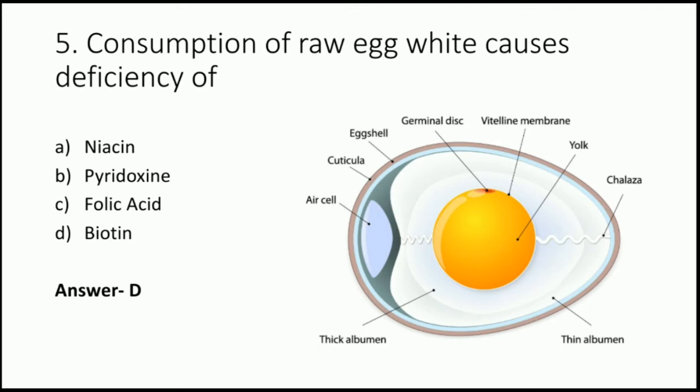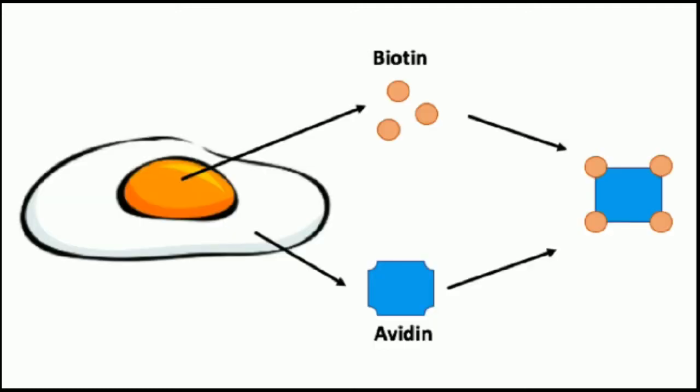Let's first understand the relationship between egg and biotin. Here in this picture I have shown that the egg has a yolk part and an albumin part. The yolk part is rich in biotin. What is biotin?